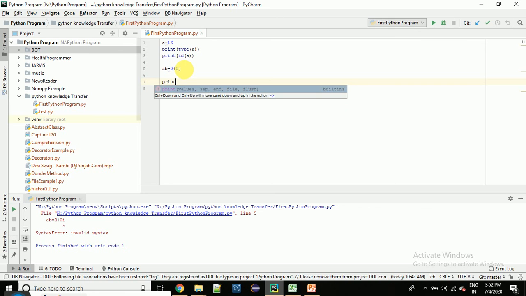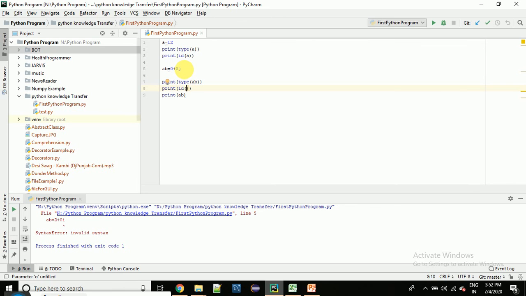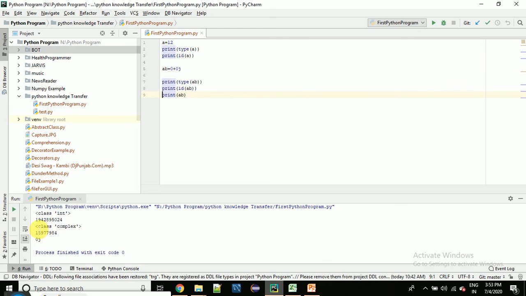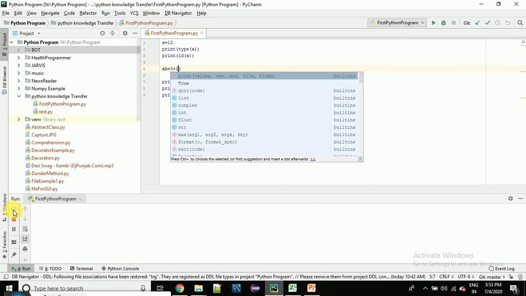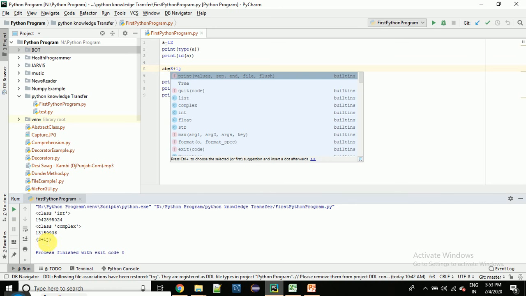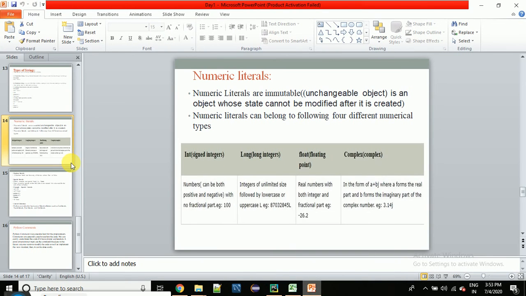If you want to check the type, you can write type of that. If you want to check the ID, you can also write this. As you can see, this is a complex type. It automatically understood, and it shows the ID of that variable and the value. If you change it, it will show you accordingly that 3 is the real part and 1j is the imaginary part in this, right? So this is about numeric literals.